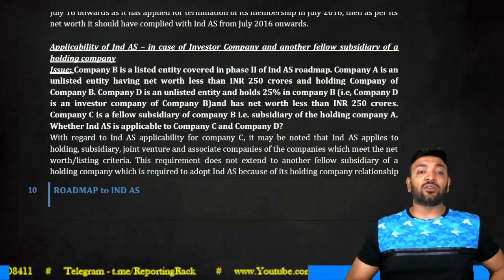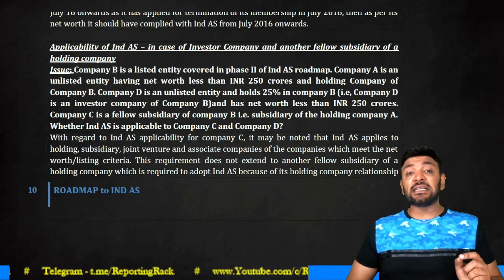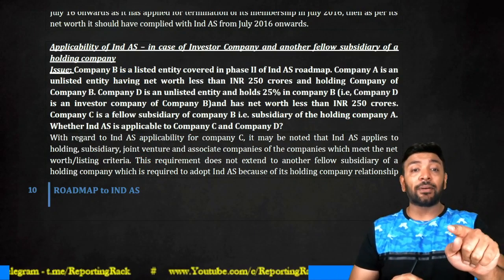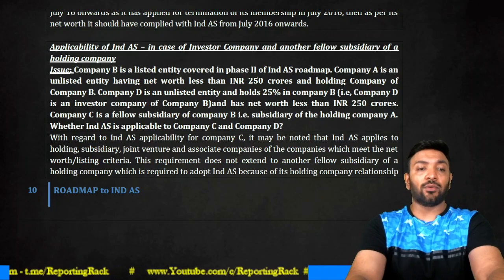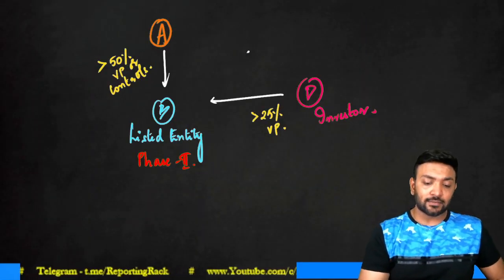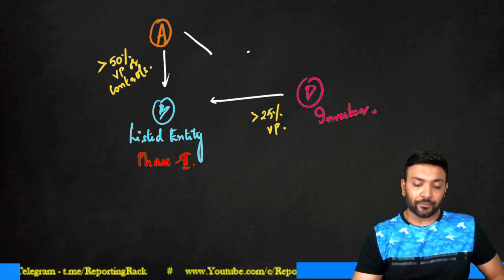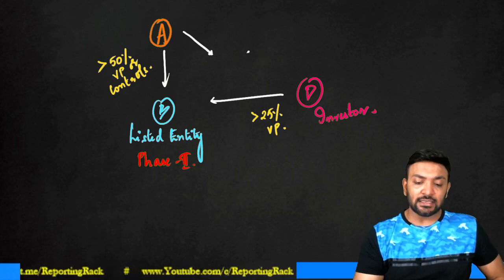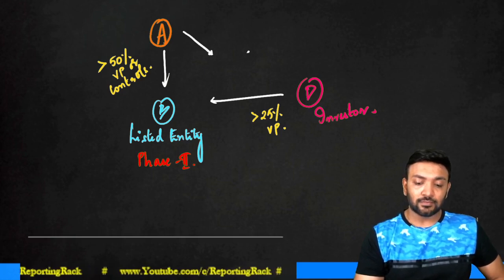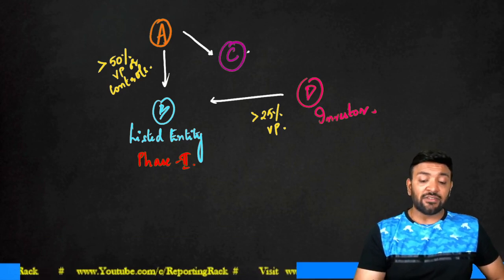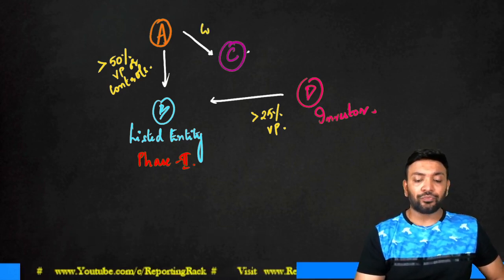The further point in the question, he said, company C is a fellow subsidiary of company B. That means a subsidiary of holding company A. So let us see. So another fellow subsidiary is there. Here I'll add company C. Even here also there is a control.